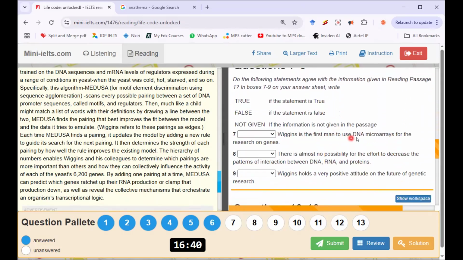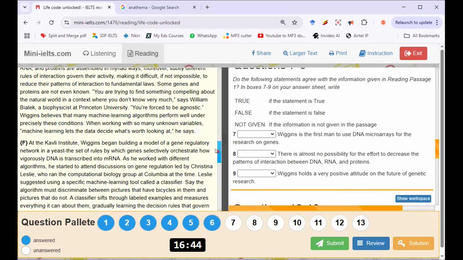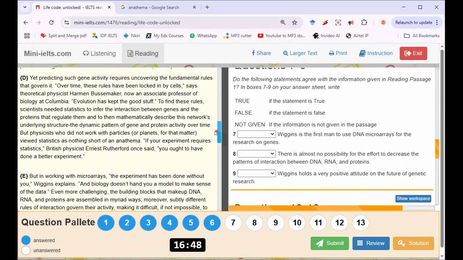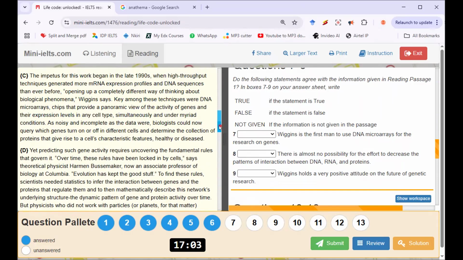Wiggins is the first man to use microarrays. They didn't mention whether he was the first man. Hold on, where's microarrays? But in working with microarrays, the experiment has been done without you. Microarrays have been in existence before Wiggins.